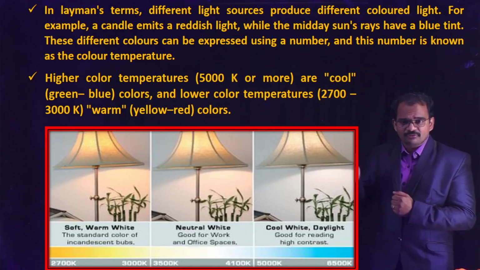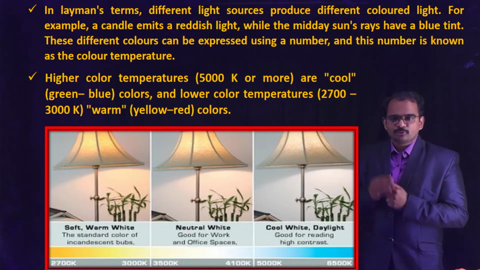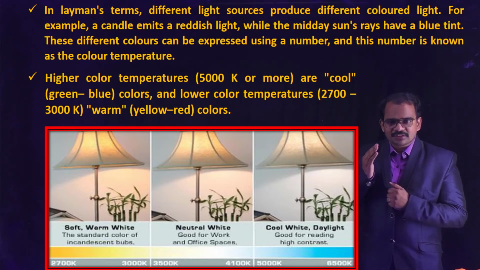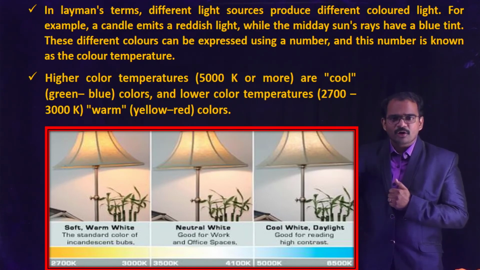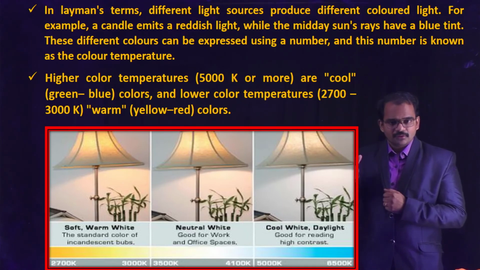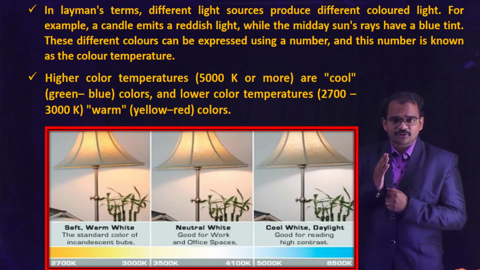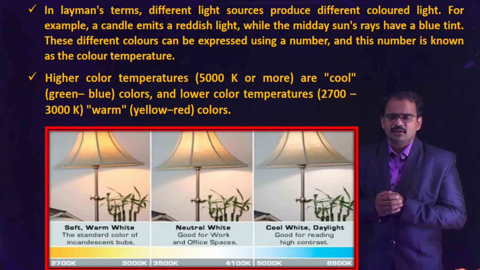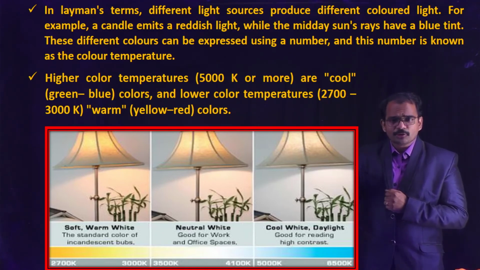As you can see in the figure over here, at 2700 to 3000 Kelvin we can observe a light with low color temperature, and that light is a white light, of course, but it's a warm light. It appears slightly yellowish in color. And when you increase the color temperature to around 4100 Kelvin, then you can observe a normal white light.